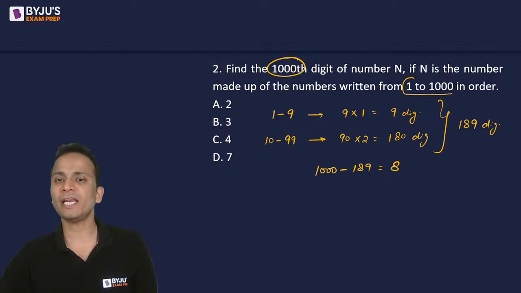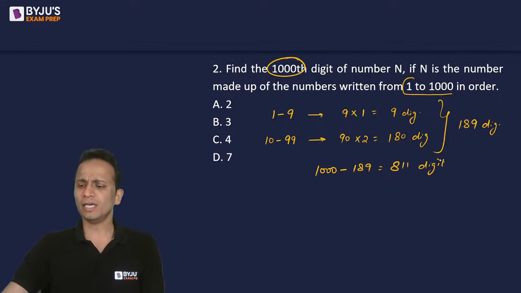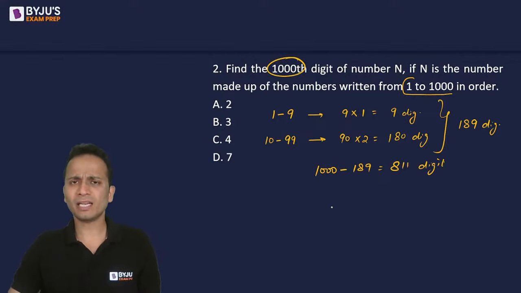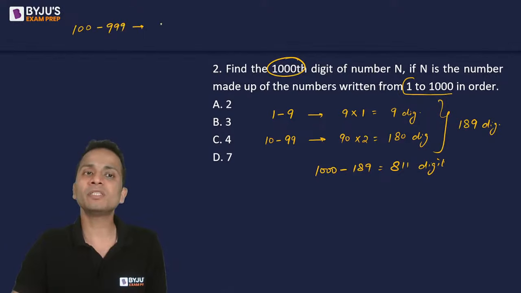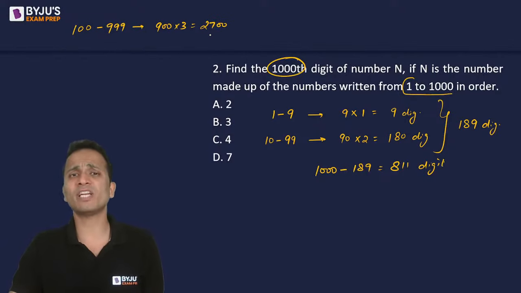So that is 811 more digits will be written. Now when I'll be writing the numbers after 99, all the numbers will be 3-digit numbers. If I write all 3-digit numbers starting from 100 up till 999, the total number of 3-digit numbers is 900. When multiplied by 3, that is 2700. So I will consume 2700 digits.